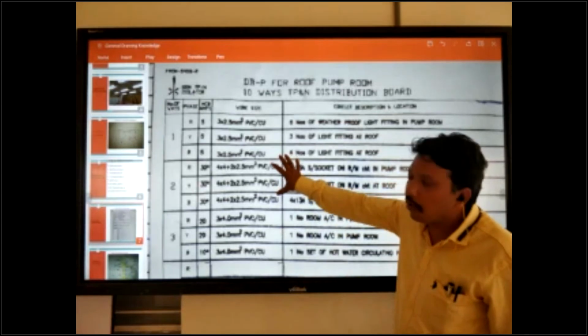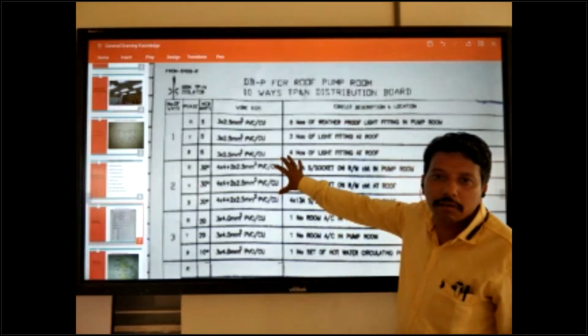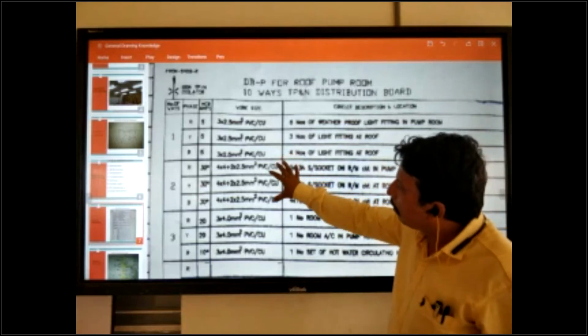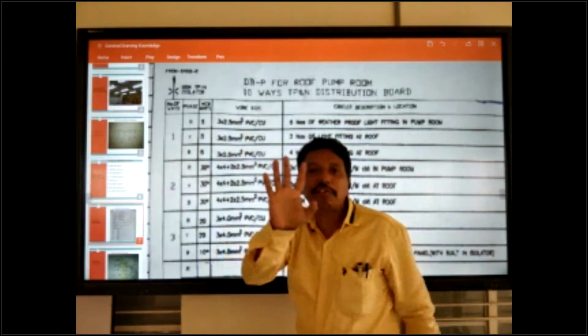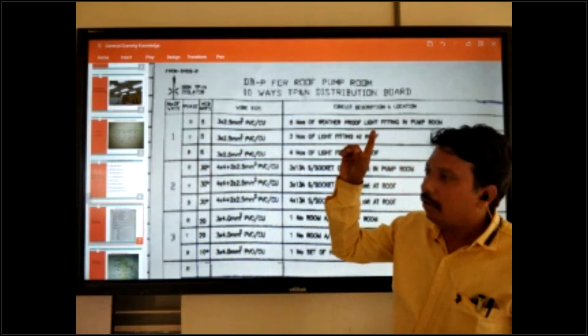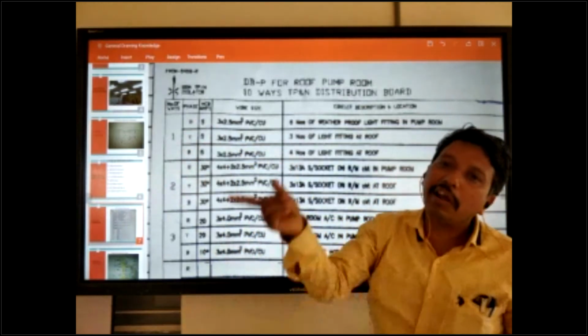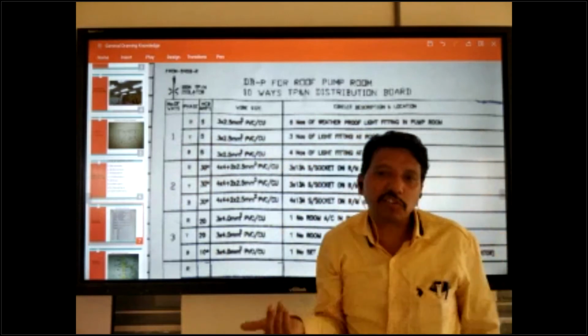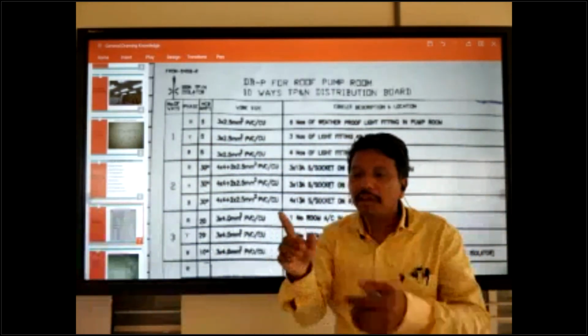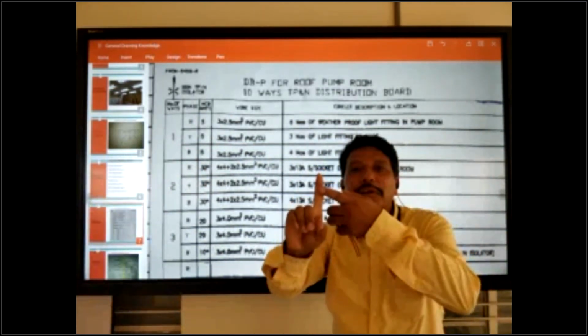Okay, this is most important in the electrical section. So in a three phase TPN, 3 MCBs are one way. In a single phase TPN, only one phase is coming here. Suppose if red phase, only red coming.